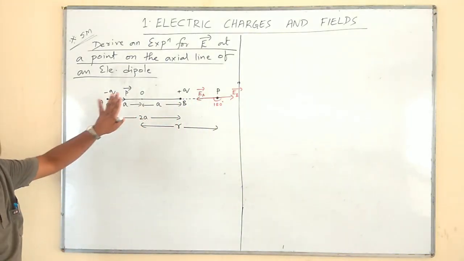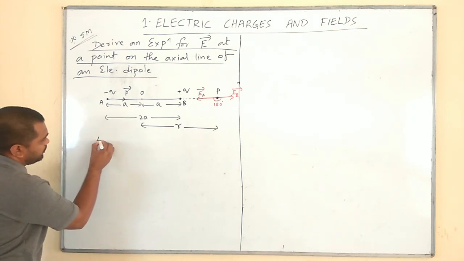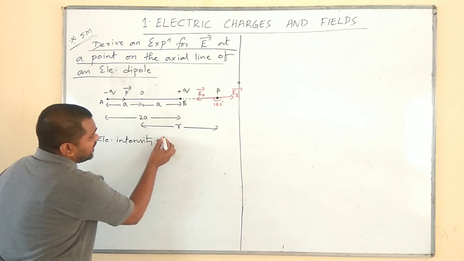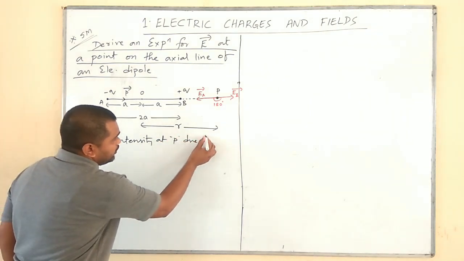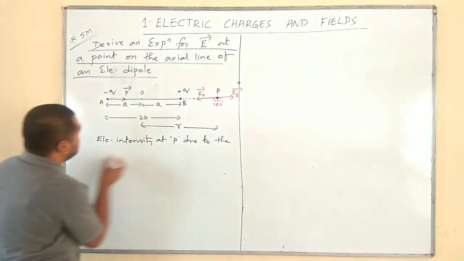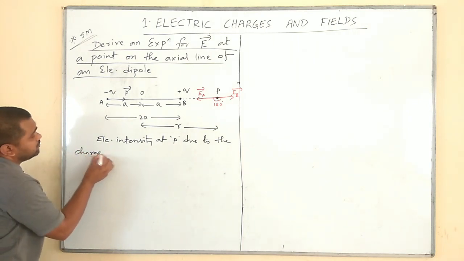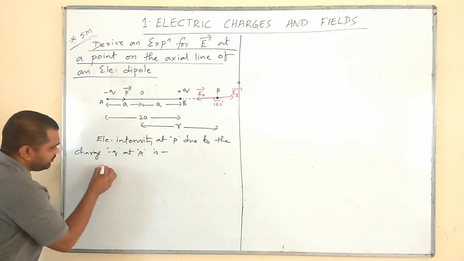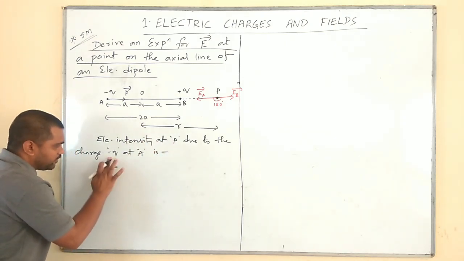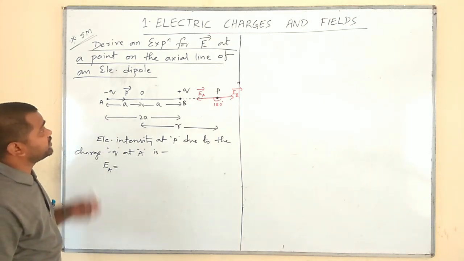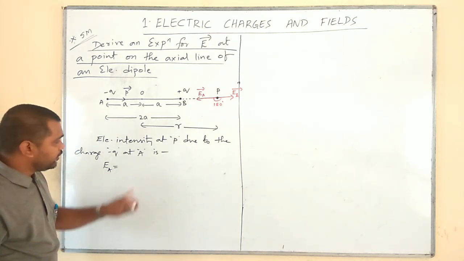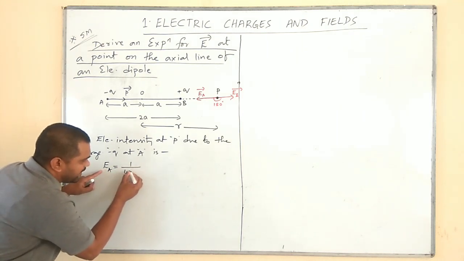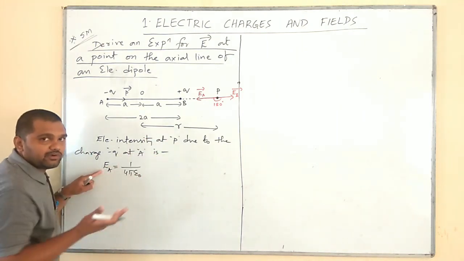First step you have to write in this derivation is: electric intensity at P due to the charge minus q at A is EA. In the last class we have derived an expression for electric intensity at a point due to a point charge, which is given by E is equal to 1 by 4 pi epsilon naught into q divided by r square.